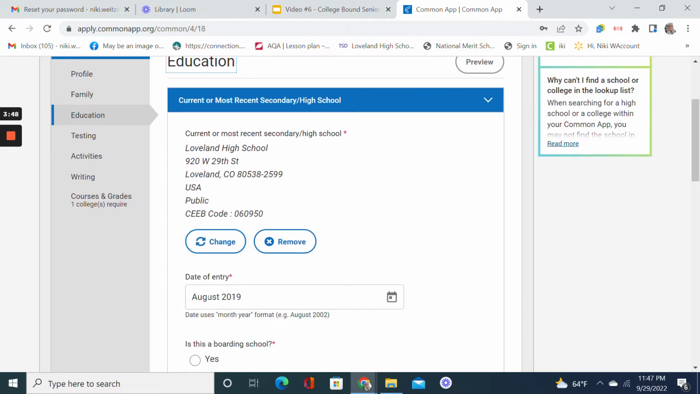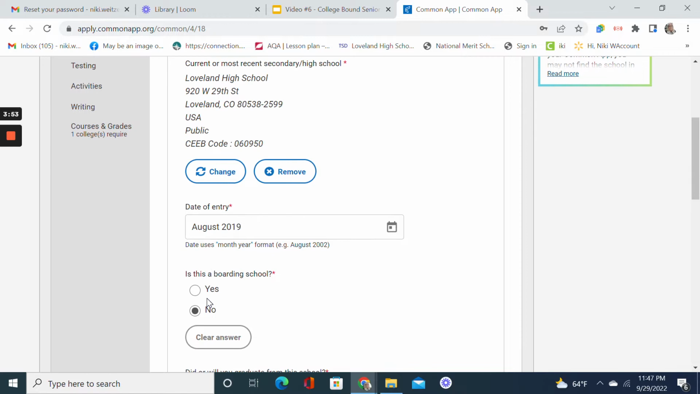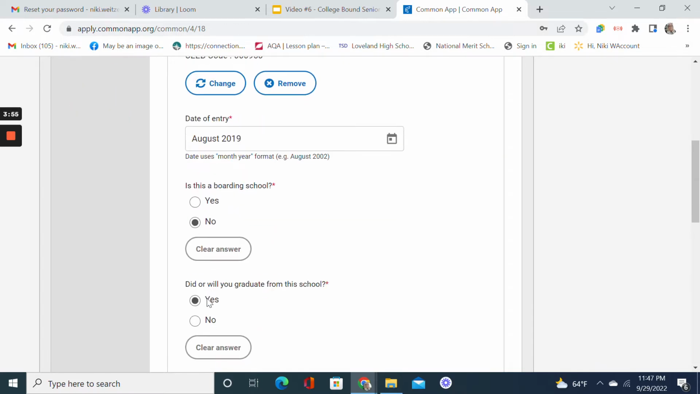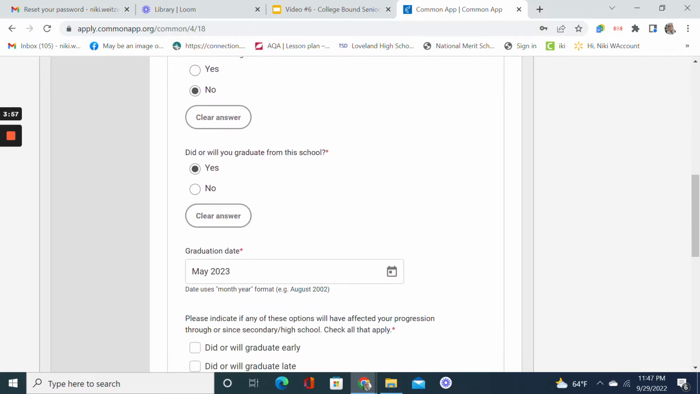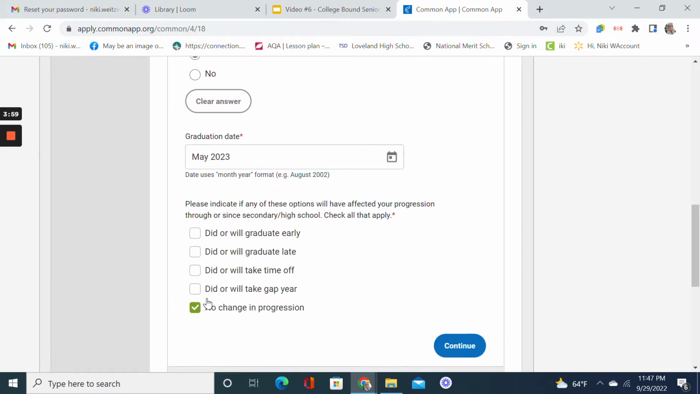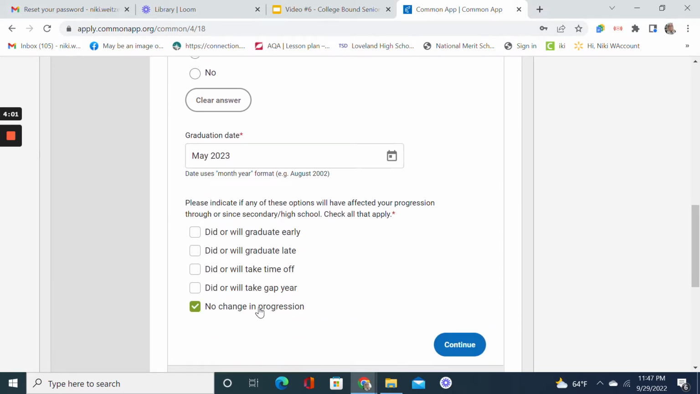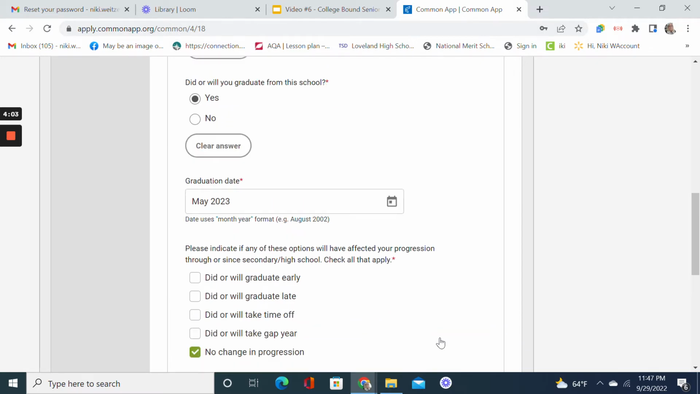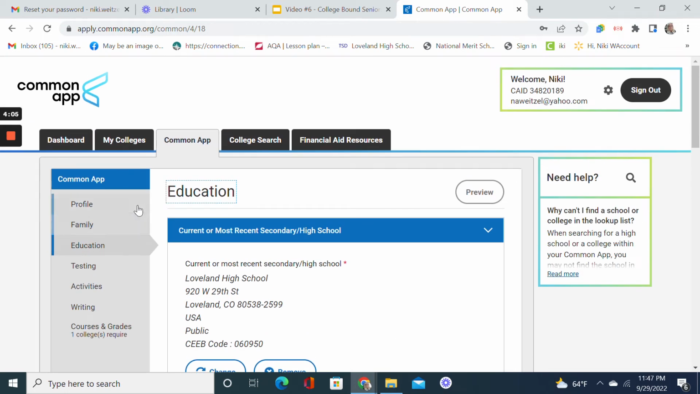Your date of entry probably was August 2019, but some of you have not been with us all 4 years. And then your date of graduation is May of 2023, and I've had no change in progression. So once I have those two items, my name information and my education information, then I can move on.